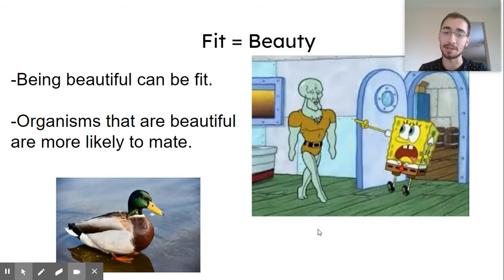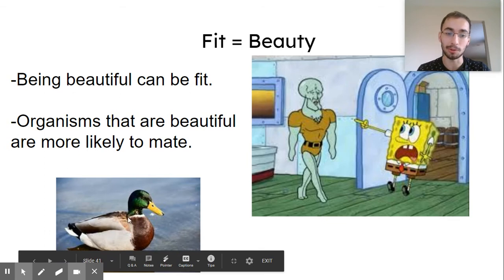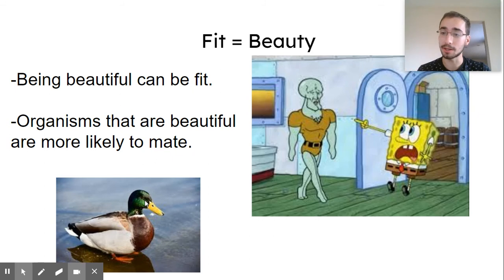Also, fitness can mean beauty. Being beautiful can be fit. And what I mean by that is organisms that are beautiful, like Squidward here, or this male duck, are more likely to mate. I just want you to think about that.